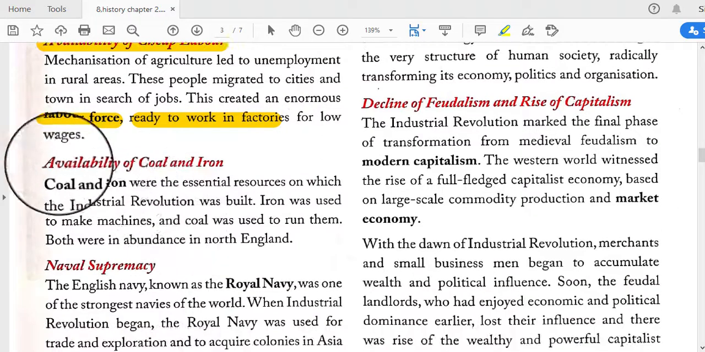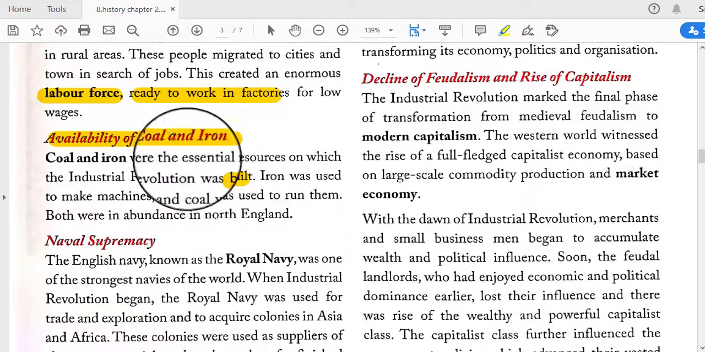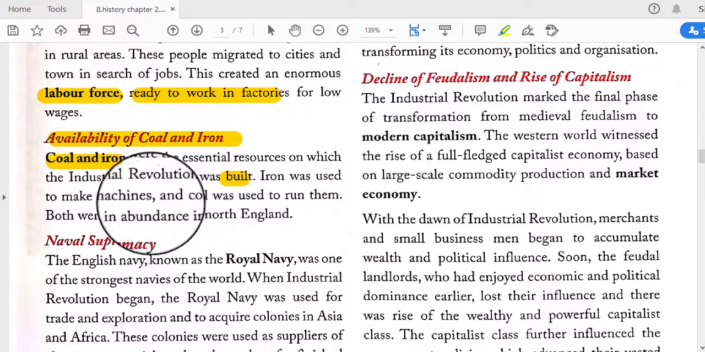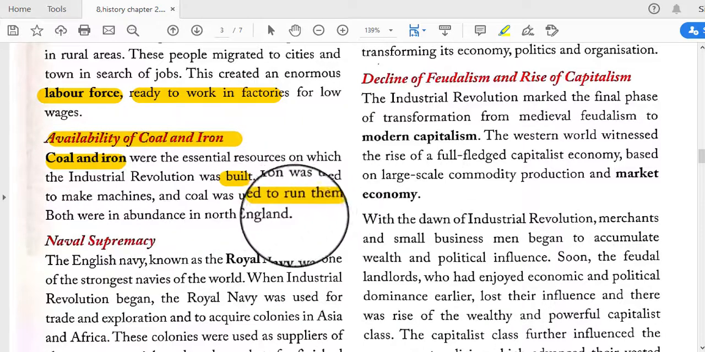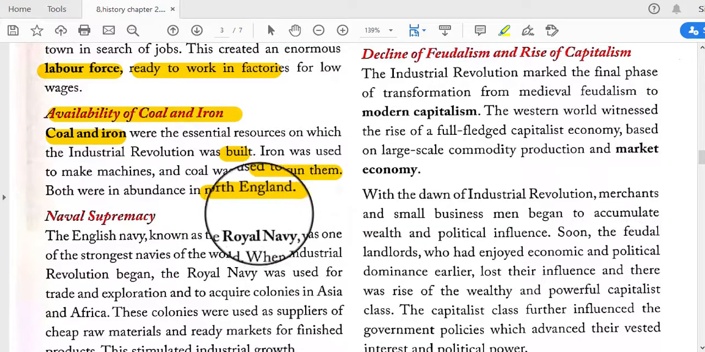Next is the availability of coal and iron. Coal and iron were the essential resources on which the Industrial Revolution was built. For the supply of heat we need coal, and for making any kind of machines we need iron. Iron was used to make machines and coal was used to run them, and both were in abundance in North England. So this was also helpful for the Industrial Revolution.